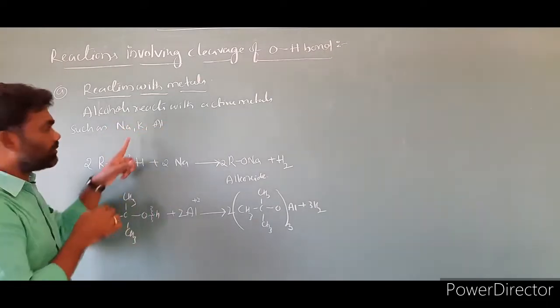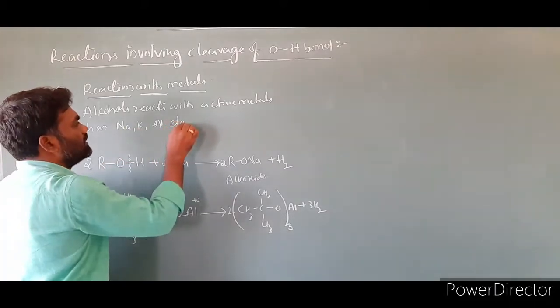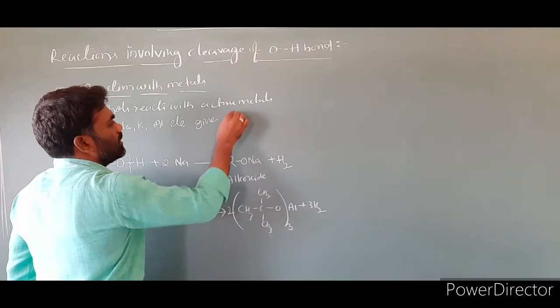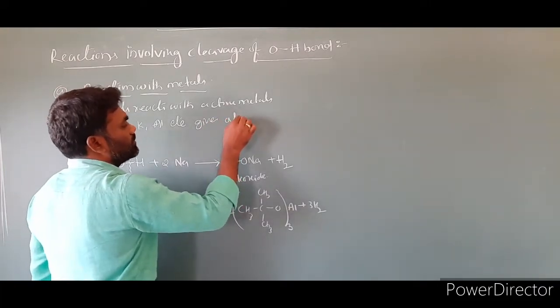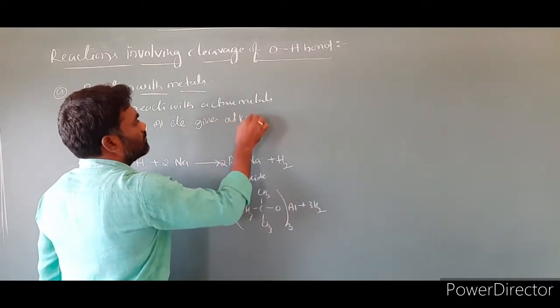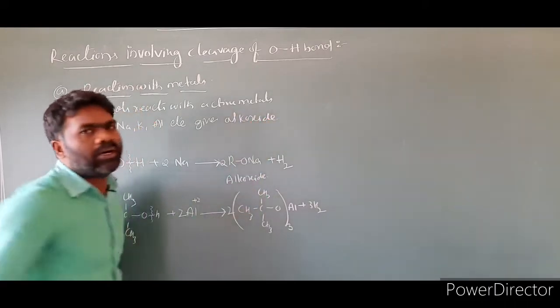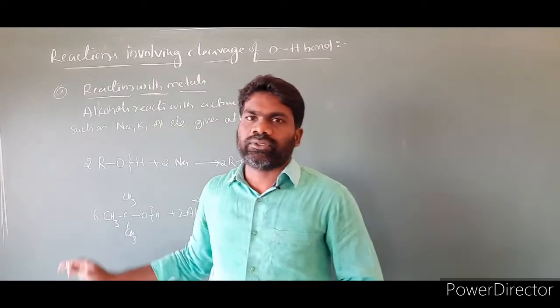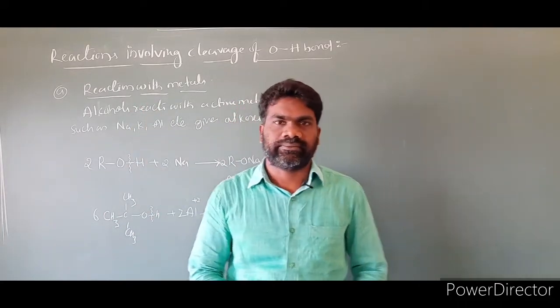I didn't give the reaction for potassium, just etc. All these are active metals. This is the reaction of alcohols with active metals.